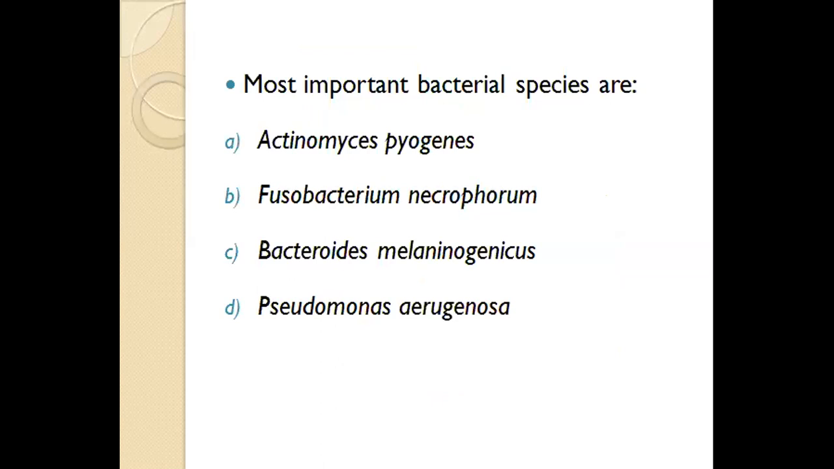There are majorly four important bacterial species which may cause puerperal metritis. These are Actinomyces pyogenes, Fusobacterium necrophorum, Bacteroides melanogenicus, and Pseudomonas aeruginosa.